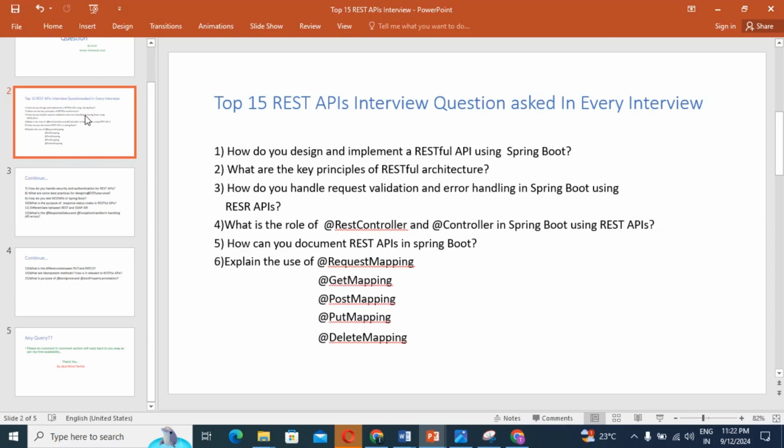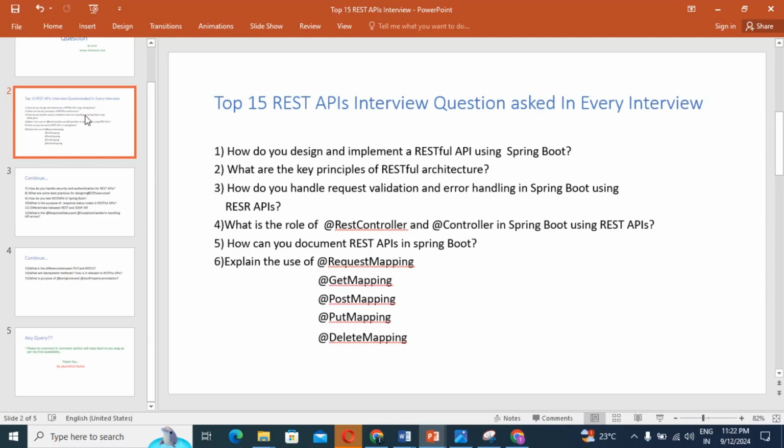If you're going to implement any RESTful API, you should create an exception handling mechanism as well. So use exception handler or controller advice. You know very well. If you don't know, please do comment in the comment section. I will bring the video also, such type of video on how you're going to handle the exception, right? So generally we are going to use @ExceptionHandler or @ControllerAdvice classes to handle exceptions and provide meaningful error responses.